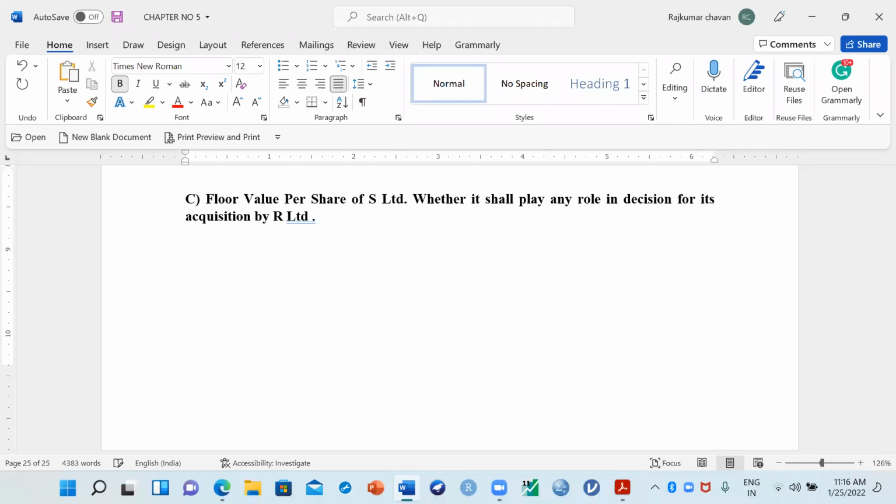That we have to calculate. So now the third step, as per the calculation, we have to calculate something called the floor price of the shares. So how do we calculate the floor price of the share? Look here, everyone see on the screen, book value per share. So we have calculated book value per share, right?